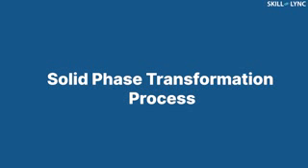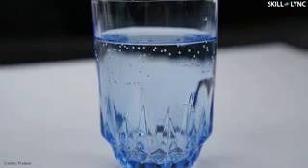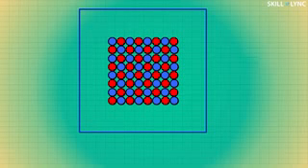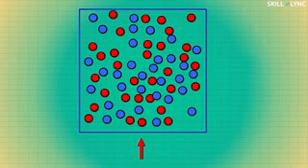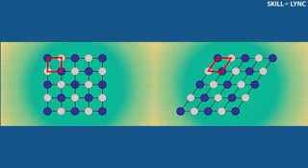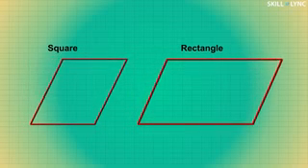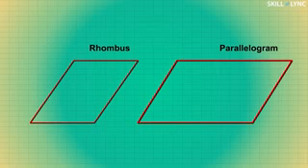This is a solid phase transformation process, which is almost similar to solid-liquid transformation, where the ice turns into water while heating and the water is cooled down to get ice. The only difference is in solid-liquid transformation, the molecules loosen up and their respective position changes. But in case of solid phase transformations, there will be a change in the molecular arrangement, but the position of atoms remains unchanged with respect to its neighboring atoms. In simple words, the transition looks like stretching a square into a rhombus or a rectangle into a parallelogram and vice versa.